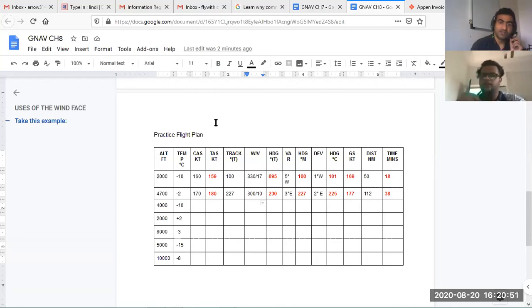Tomorrow we'll solve sums related to d lat, d long, and we'll do a little bit on the shape of the Earth, great circle distance, and the wind correction angle and track angle. If you are mastering this much, then your general navigation will be completed up to 80%. Okay, this is our strategy. I can finish the syllabus quickly, but it won't be good if you have confusions on the topics that we are following.